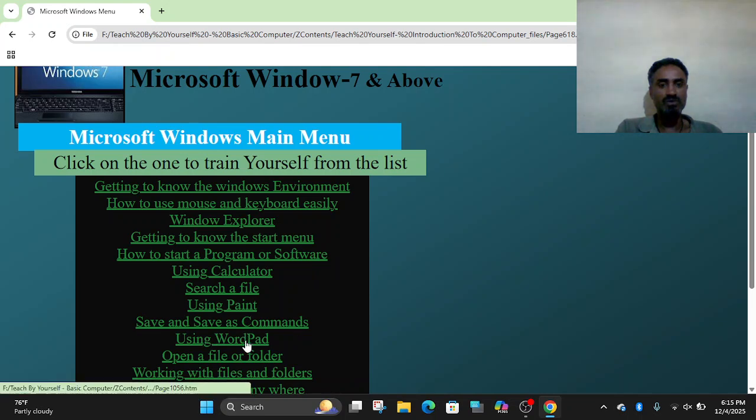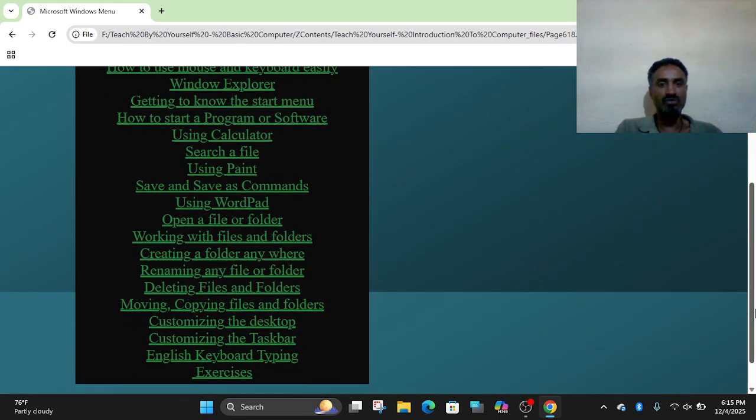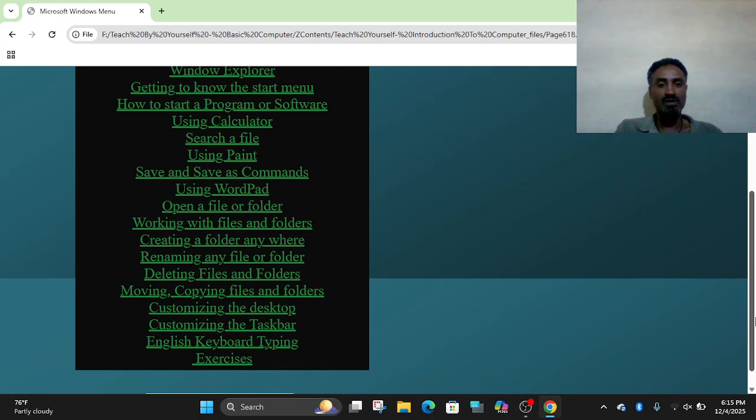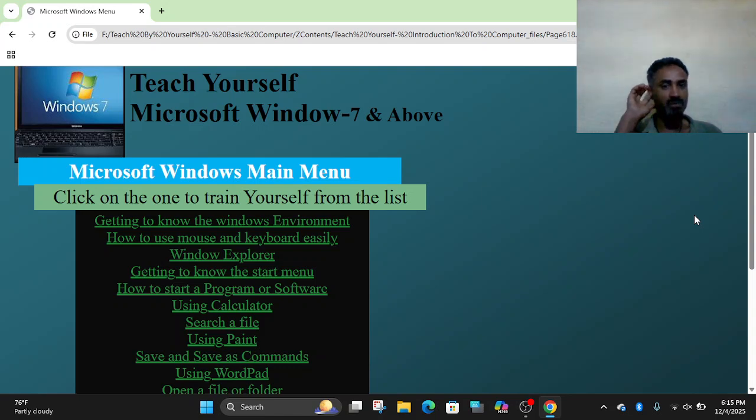save and save as command, using WordPad, open a file or a folder, working with files and folders, creating a folder anywhere, renaming any file or folder, deleting files and folders, moving, copying files and folders, customizing the desktop, customizing the taskbar, English keyboard typing. And as the last exercise under the Microsoft Windows main menu. Therefore, I will cover some of the pointers under this window and I will continue in the next days.